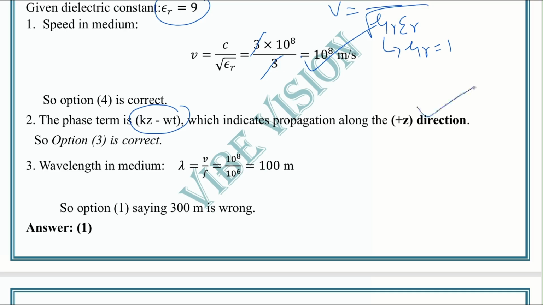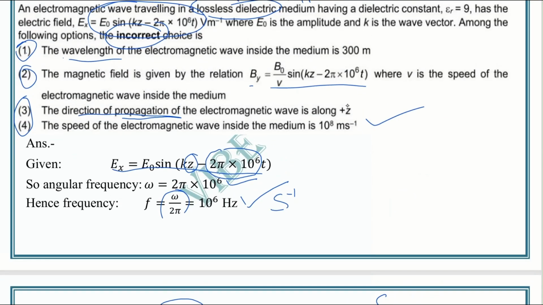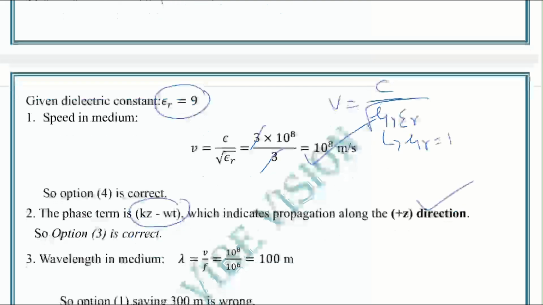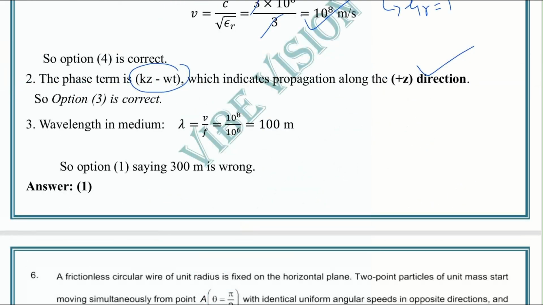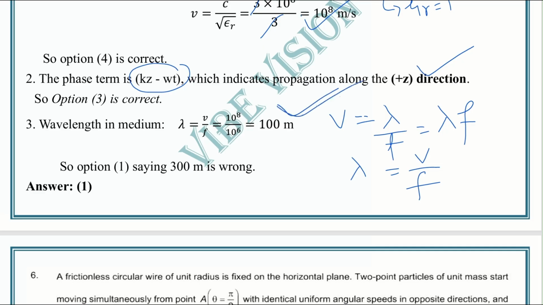That means the third option is also correct. Then the first option, we are proceeding to the third option, that is the wavelength of the medium. We know v equal to how much? That is lambda by t, or we can say lambda into frequency, or lambda equal to v by f. We got v as 10 to the power 8 meter per second, and frequency is 10 to the power 6, that is 100 meter. So lambda must be 100 meter.